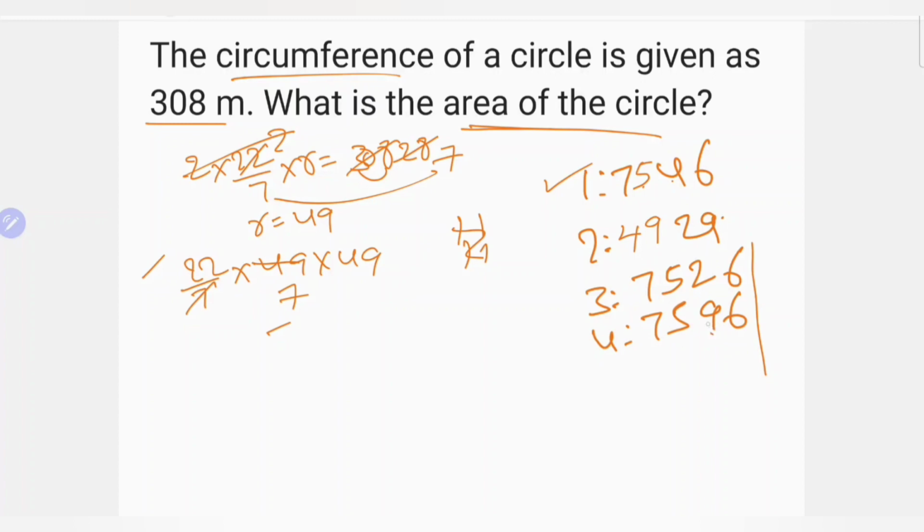6, 18. Difference is 12. No. 9, 11. No. 11, 16. No. It is the first option. You can verify like this. If you are good at calculations, you can simply calculate. Otherwise, after the exam also, you can calculate the whole thing.